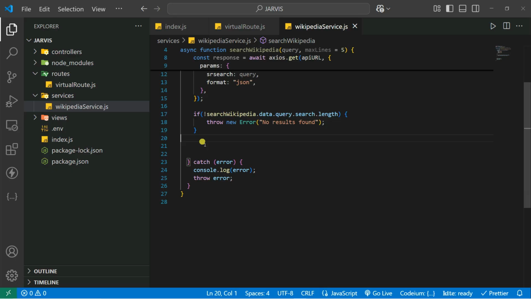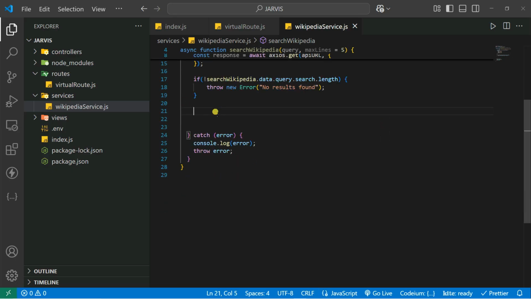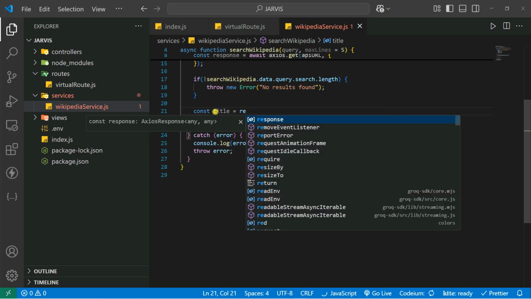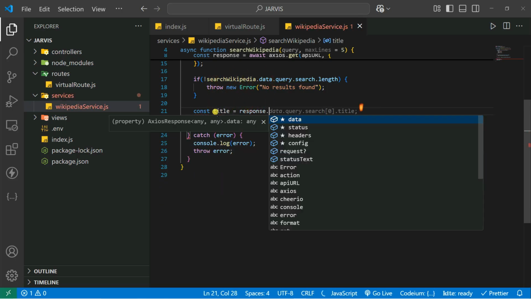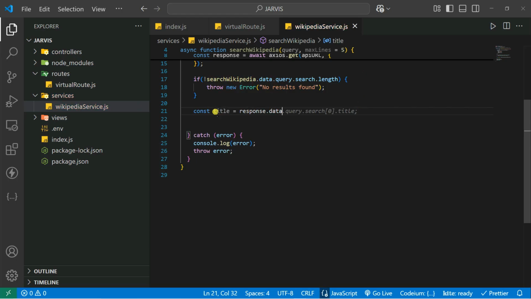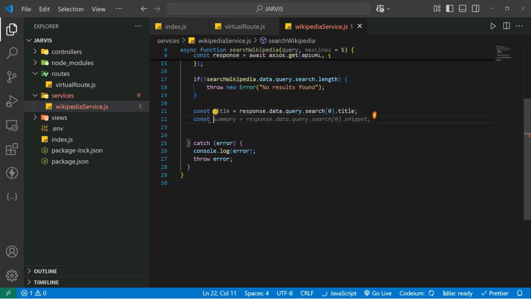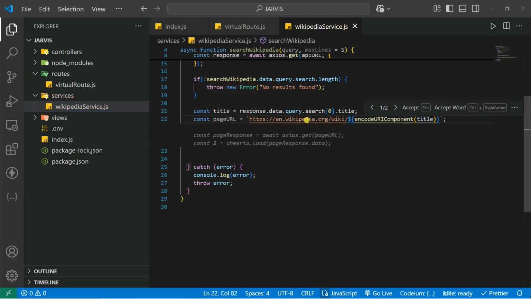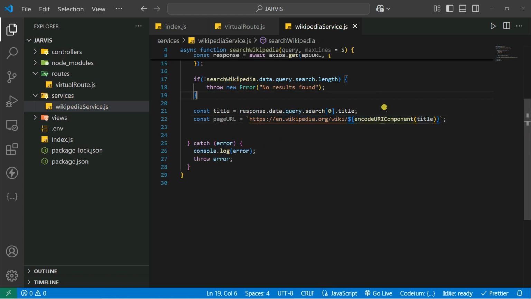So let's start here with the title. const title is equal to response.data.query.search title. And after that, I can simply take the page URL. So let's say pageUrl is equal to the HTTP en.wikipedia.org, and we encode the URL component based on the title.